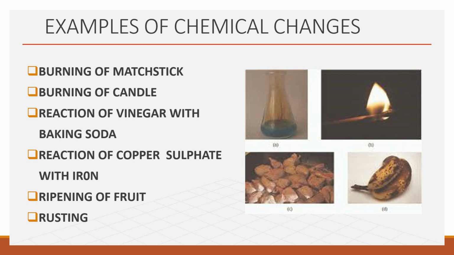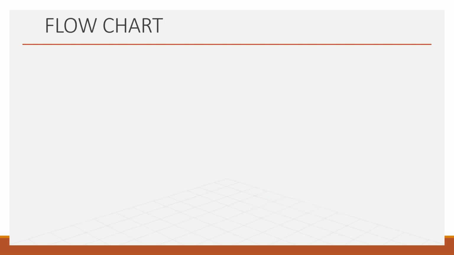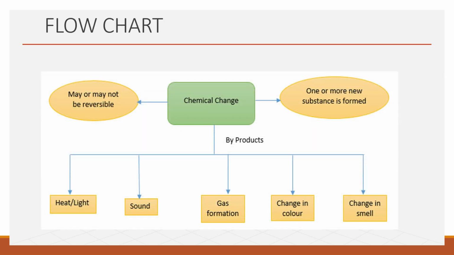The detail about rusting will be studied in our next video. You can also understand it in a better way with the help of this flowchart. In a chemical change, one or more new substance is formed and it may or may not be reversible. The byproducts in this case are heat, light, sound, formation of gas, change in color, and change in smell.